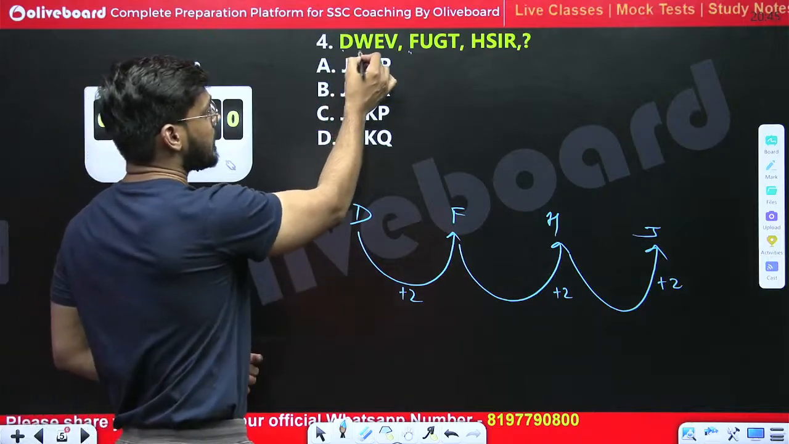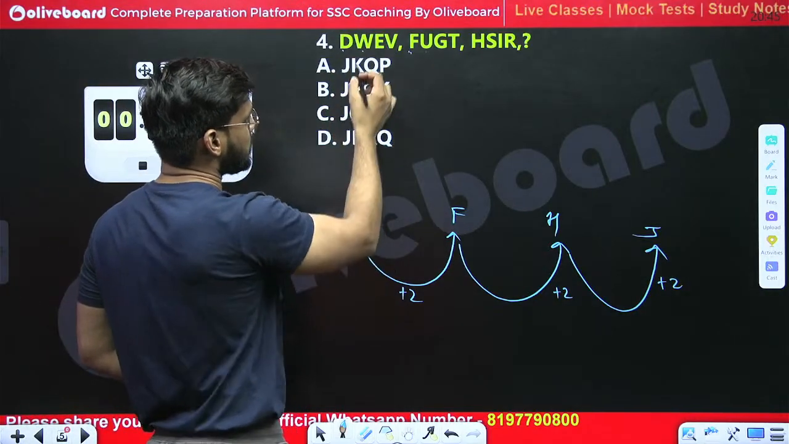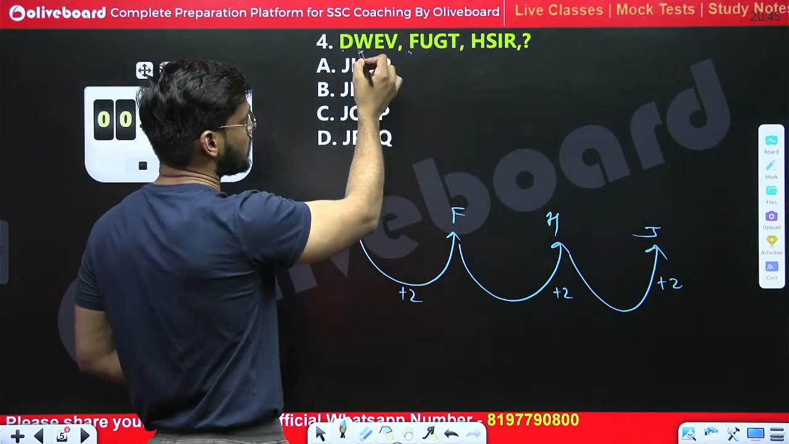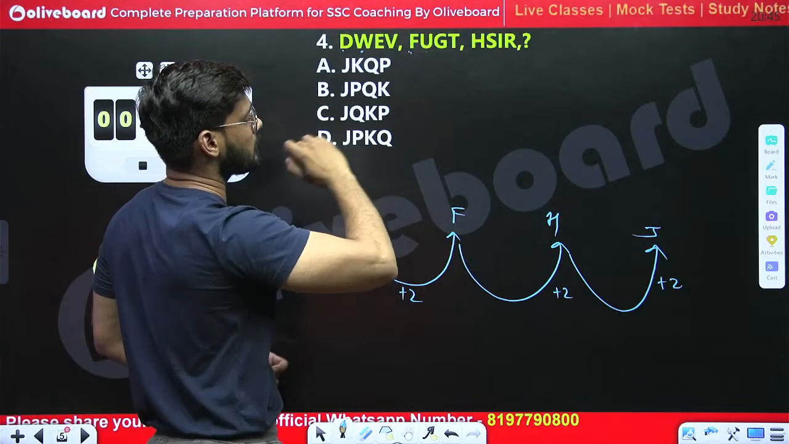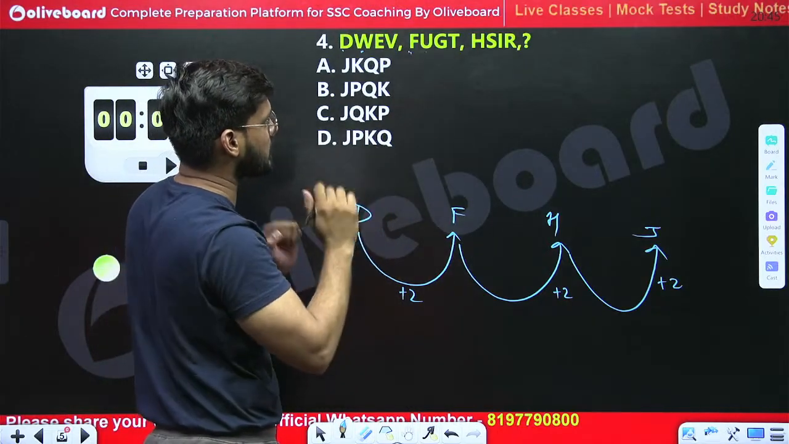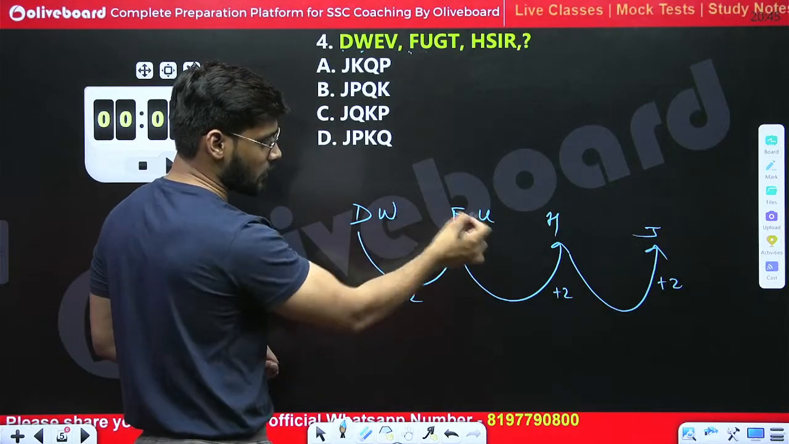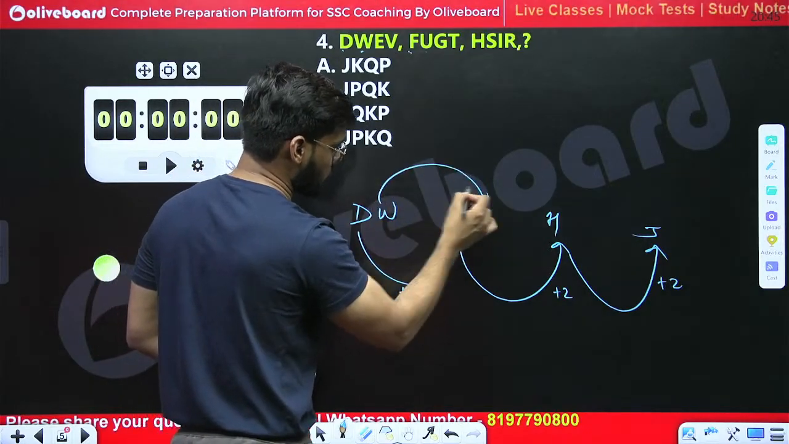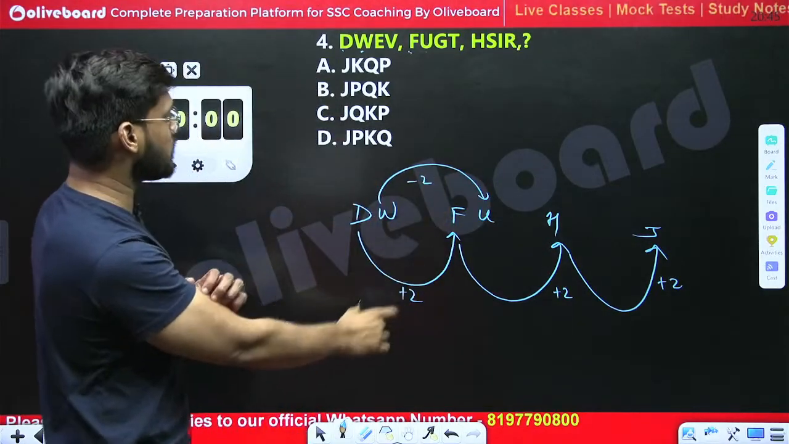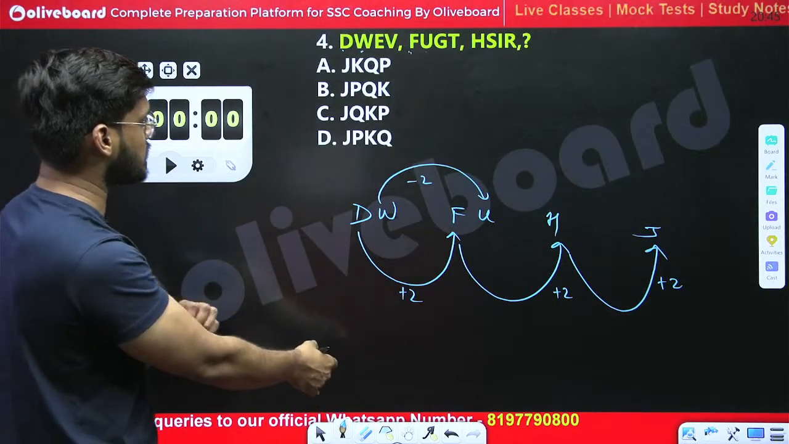Next, W and U. What is the pattern followed between W and U? W comes at 23, U comes at 21. It means minus 2 has been done. So is there any option starting with J? All the options are starting with J.